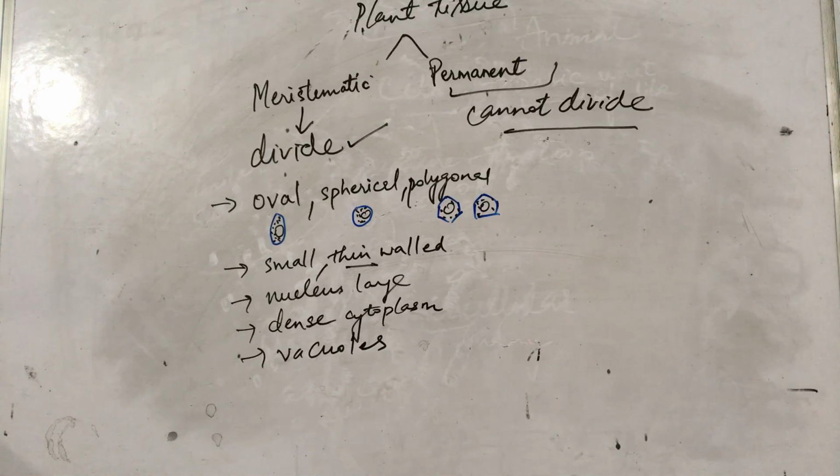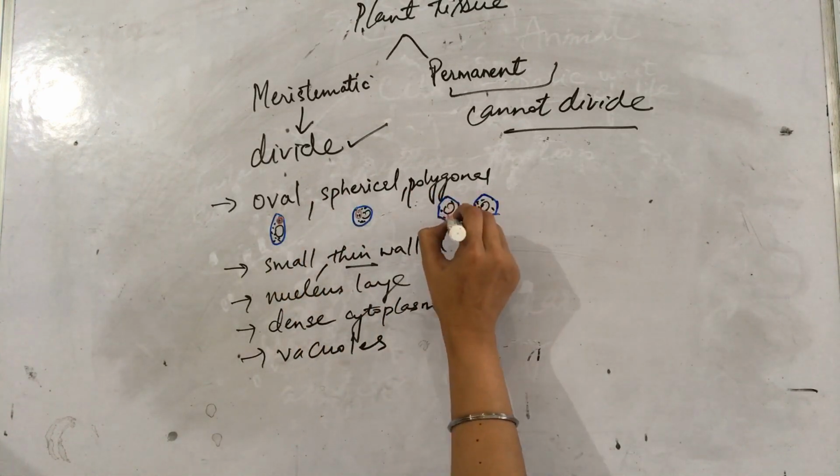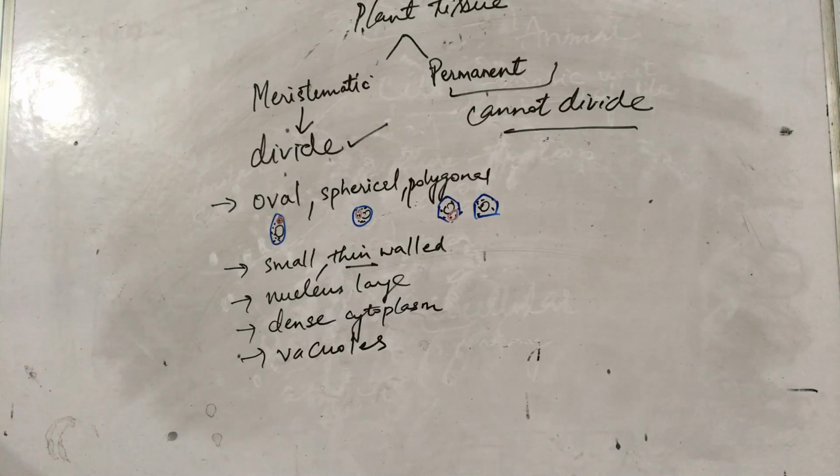Vacuoles are nothing but clear bags which basically store water. Alright, so the cells of meristematic tissue can divide continuously. The shapes are oval, spherical, polygonal. They are small with thin walls. Their nucleus is large, their cytoplasm is dense, and they also have vacuoles inside them.